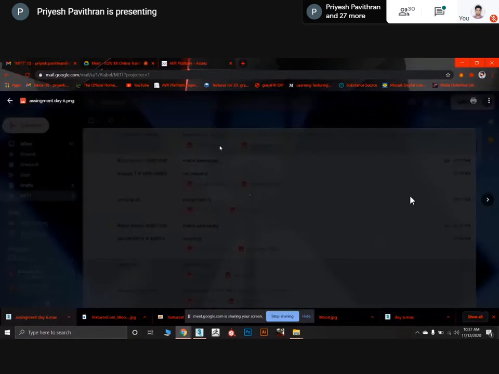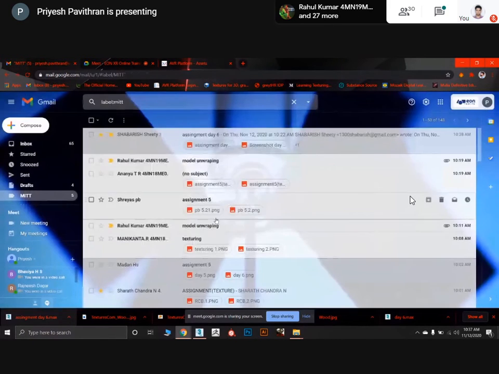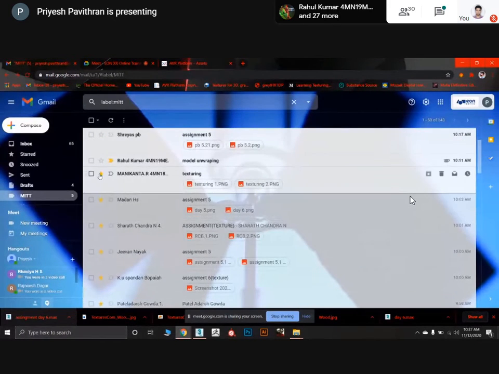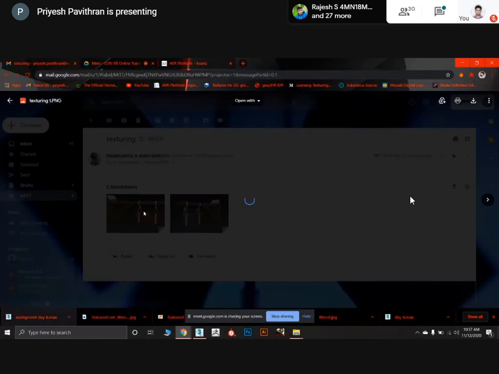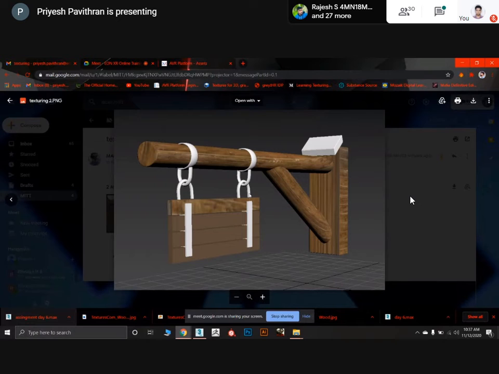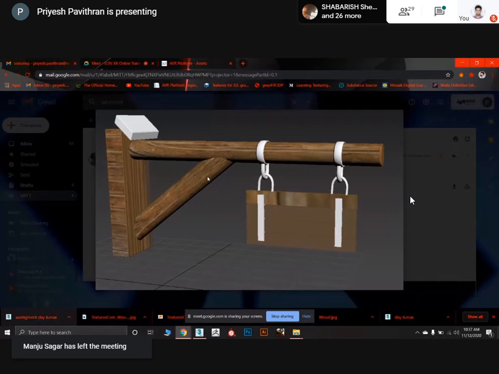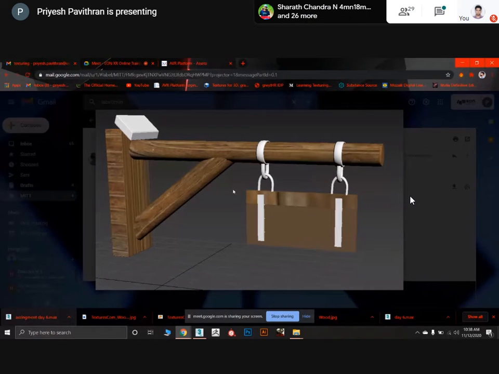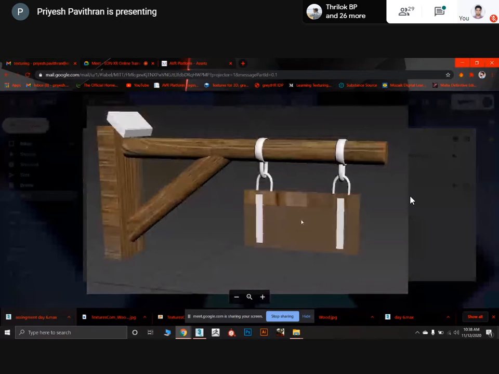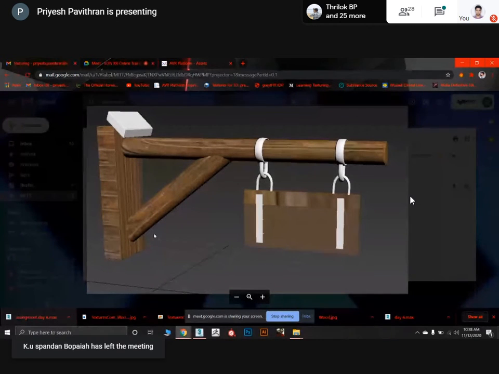Now, Shabrish, I think I already verified this. Yes. Madan also is done. Now Manika is done. Actually, this part is okay, and this part also is looking fine. But what happened to the other parts? The only thing you have to do is follow the same thing here and here also. You have to unwrap this part again, and apply the texture for metal also.